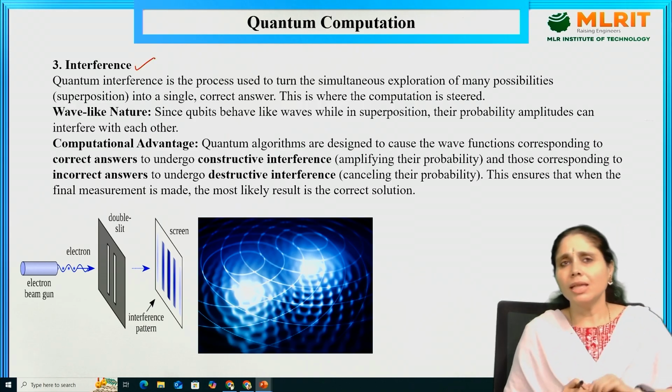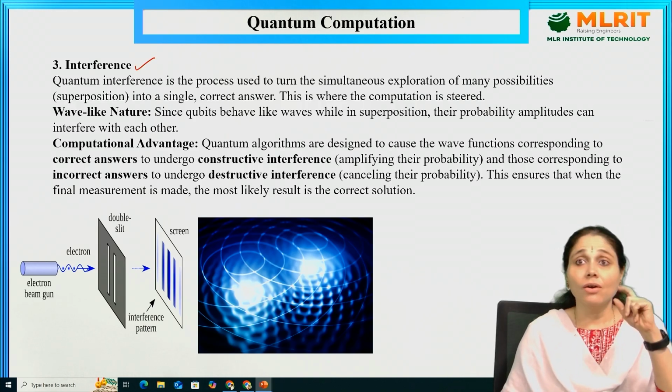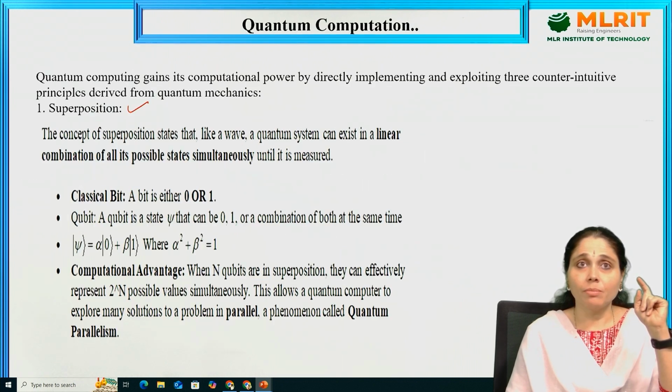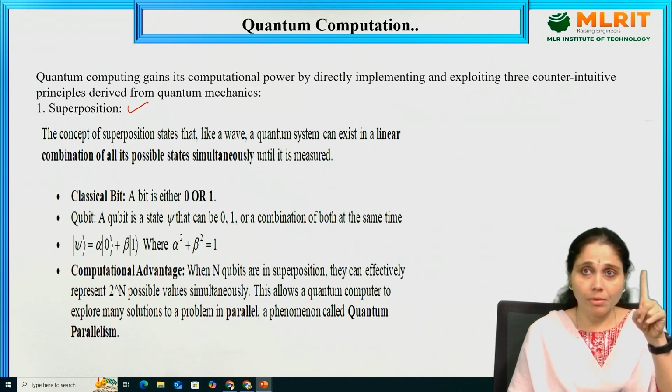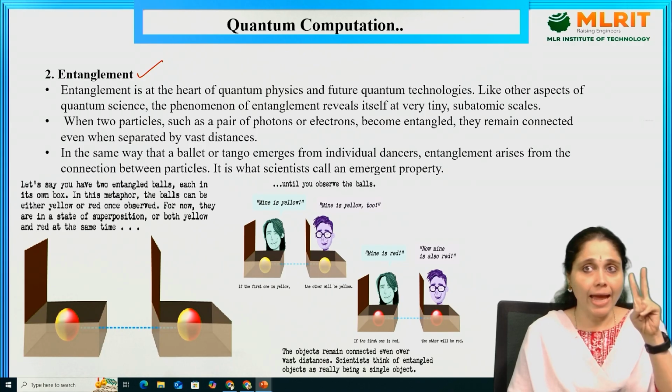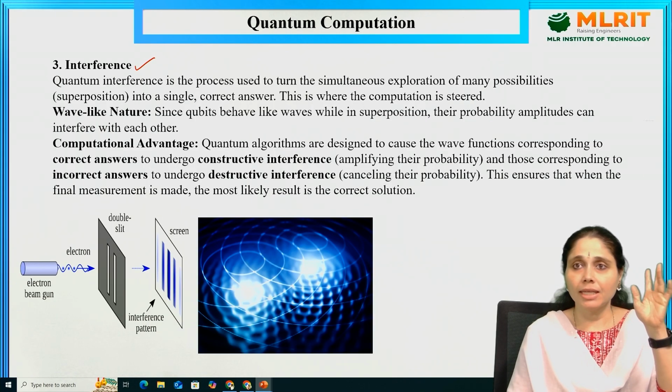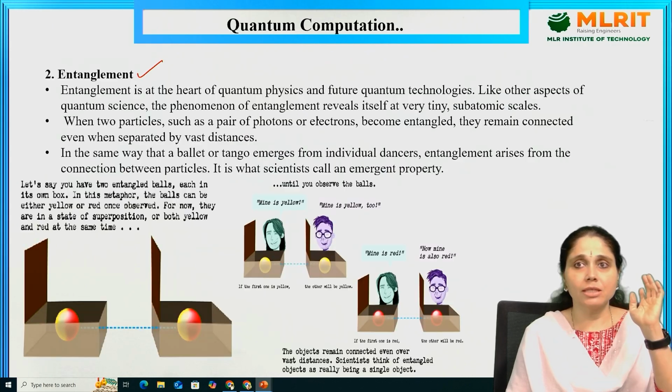These are the three major topics. Remember the words. The interference you might have learned in your intermediate, right? So let us dwell into these three.